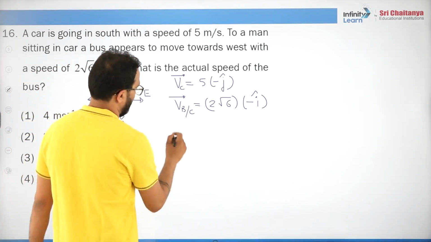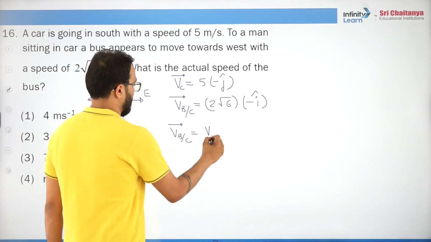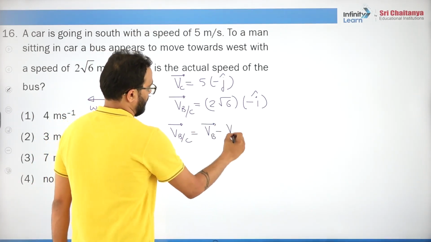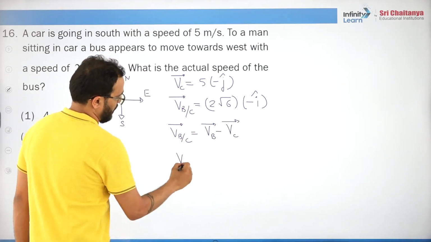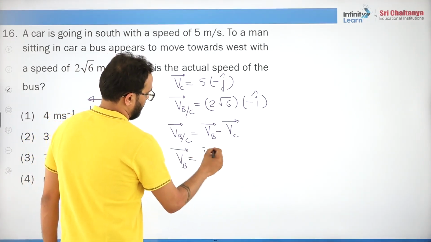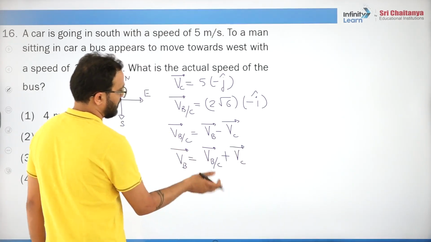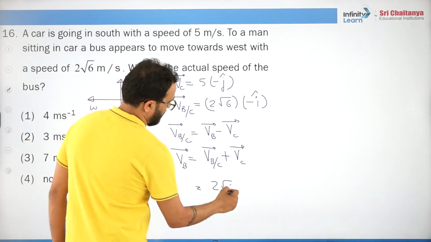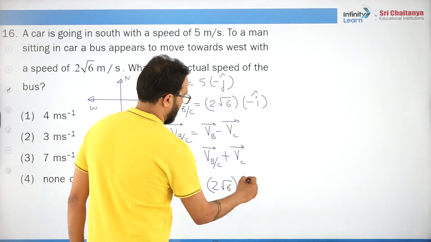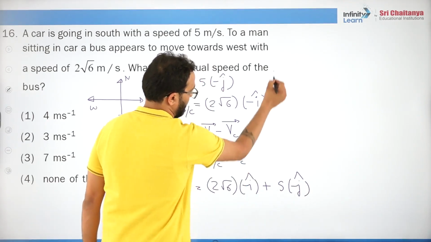Fantastic. We will say velocity of bus with respect to car is velocity of bus minus velocity of car. So what is the velocity of bus? Velocity of bus with respect to car plus velocity of car. Now this is 2 root 6 times minus i cap plus 5 times minus j cap.